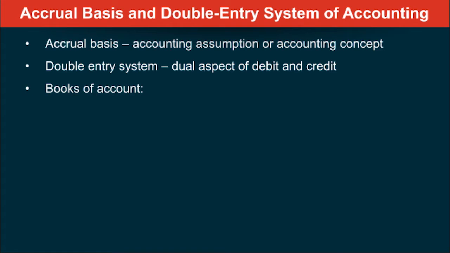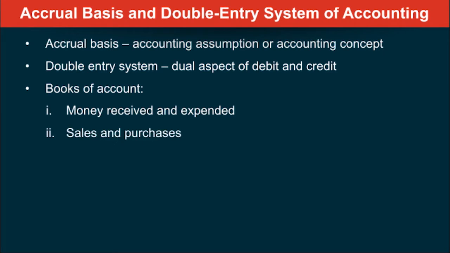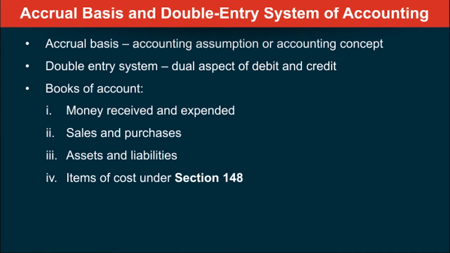Books of accounts which are supposed to be maintained, what they should contain, that is also defined. It says money received and expended, all the sales and purchases of the company, assets and liabilities of the company, and where applicable, you have to maintain items of cost under section 148.